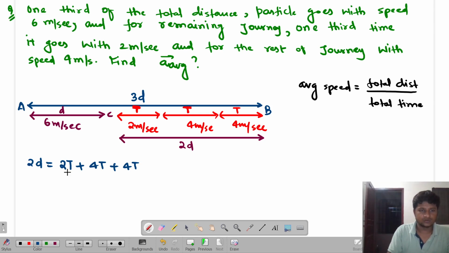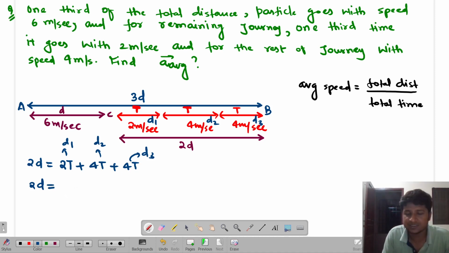Total distance is equal to speed into time plus speed into time plus speed into time of each part, or not? Because this is d1, this is d2 and this is d3. Are you able to get me or not? So this term is d1, this term is d2 and this term is d3. So look over here what I get as a relation. 2d is